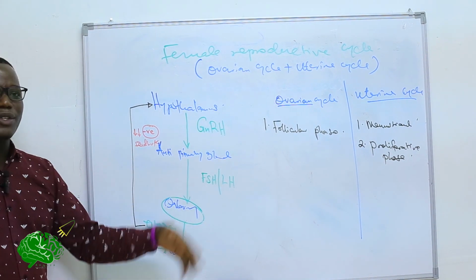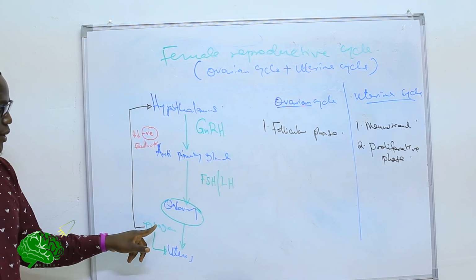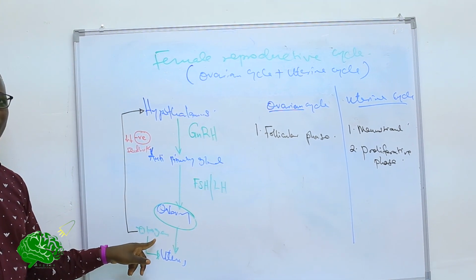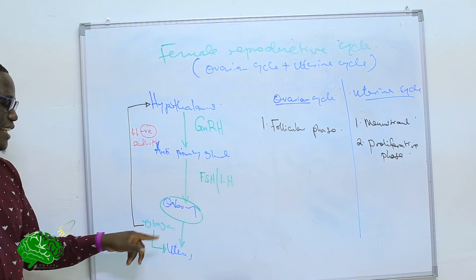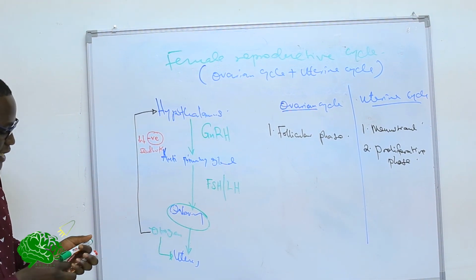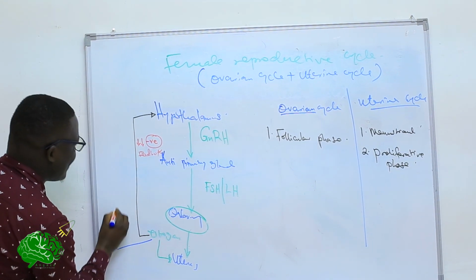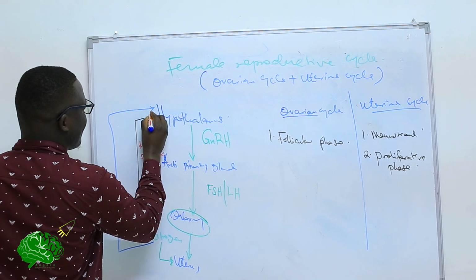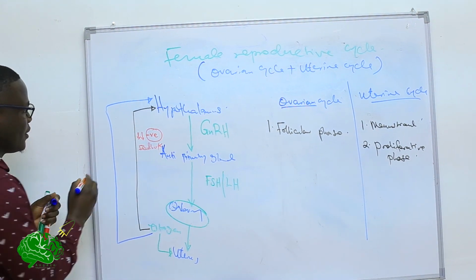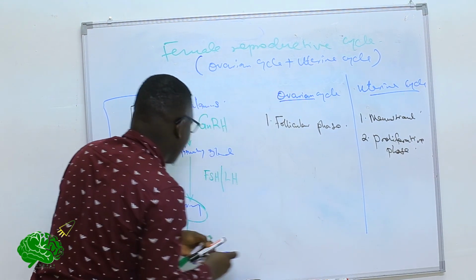As it continues to grow to form a Graafian follicle, it secretes more and more estrogen. So the estrogen level in turn will go higher. Now, at higher concentration of estrogen, there is a positive feedback. Let me use another color.